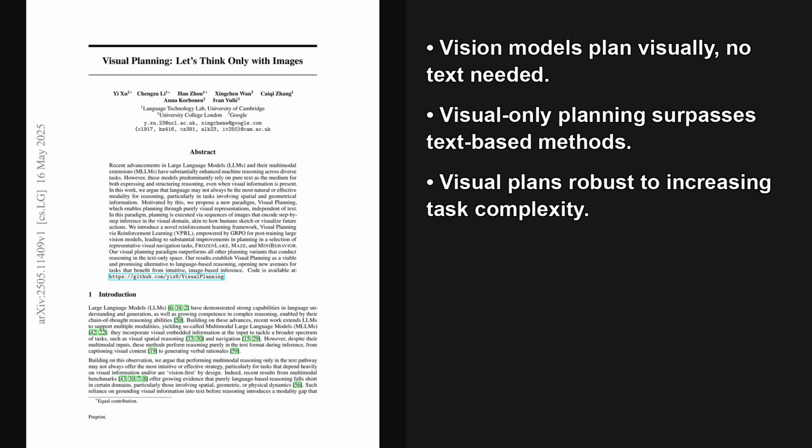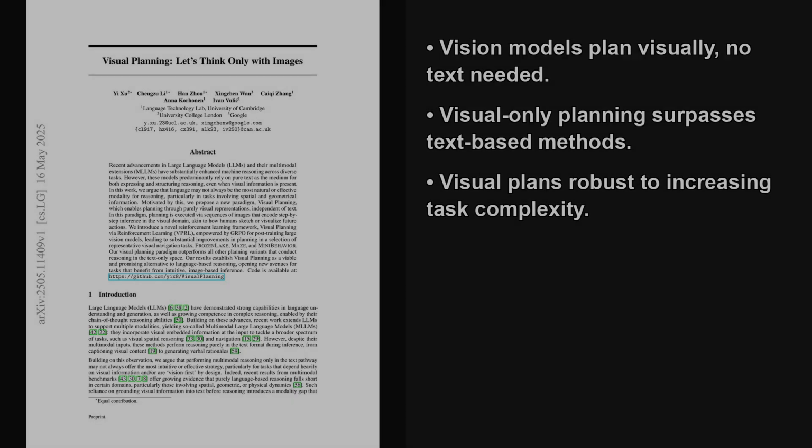So the main idea is that relying purely on text for AI reasoning isn't always ideal, especially for tasks needing spatial awareness. This paper introduces visual planning, where planning happens through sequences of images, kind of like how we might visualize steps. They've developed a novel framework, visual planning via reinforcement learning, or VPRL, which uses a trial and error learning approach to significantly boost how well large vision models can plan in visual navigation scenarios.